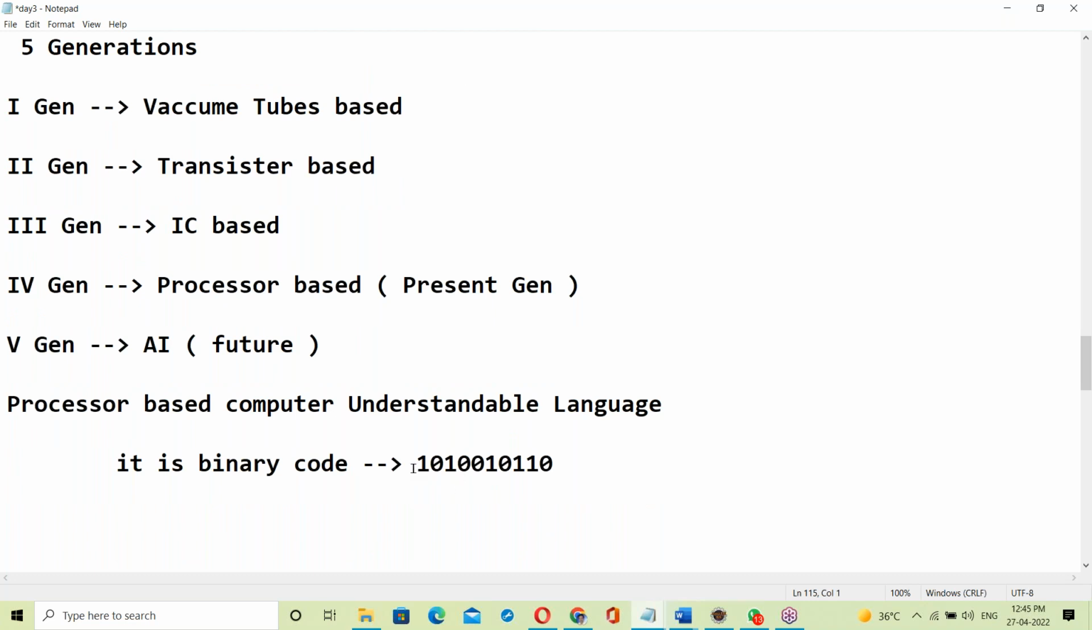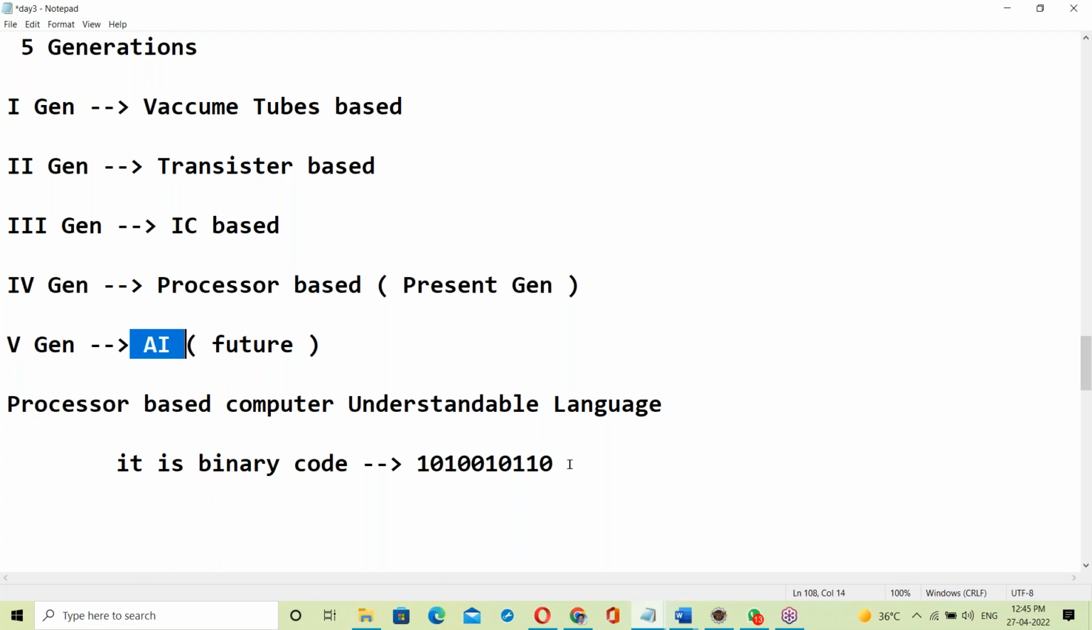More about binary code we'll discuss in Java. We have a separate topic on binary code, how binary code is generated in Java with memory concepts. I'll explain bits and bytes, and at that time I'll explain very clearly what exactly binary code is. So the processor based computer's understandable language is binary code.